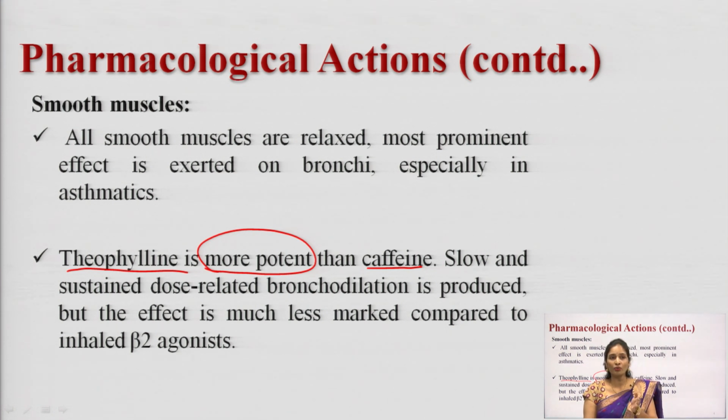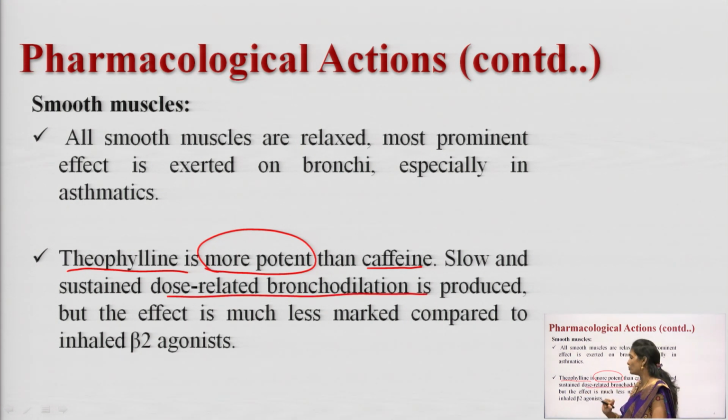Why am I saying it shows a dose related action? Theophylline is a narrow therapeutic index drug. As the dose increases, toxicity appears, so the action depends on the dose of the drug you give. Here slow and sustained dose related bronchodilation is produced, but the effect is much less compared to that of an inhaled beta 2 agonist. Here I compared two drug classes: methylxanthine drugs and beta 2 agonist drugs. What are the two methylxanthine drugs I discussed? Theophylline and caffeine.